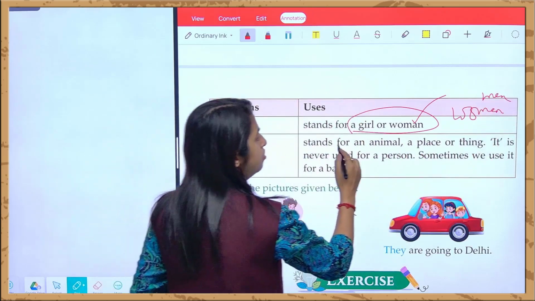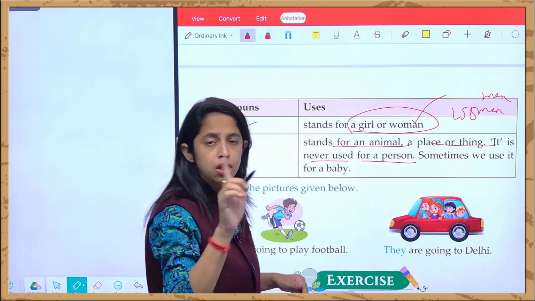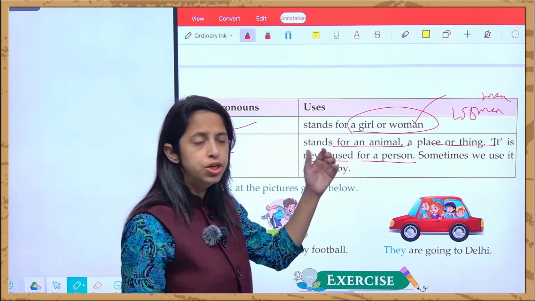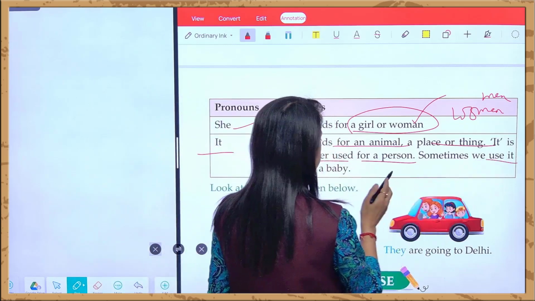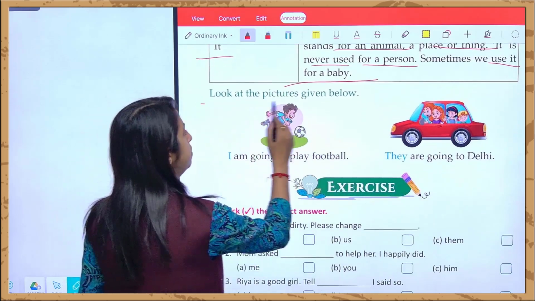It, किसके लिए? It stands for an animal, place or thing. It is never used for a person. कभी भी person के लिए use नहीं होगा because ये object और non living के लिए होता है. Sometimes we use it for a baby. कभी कभी हम baby के लिए use करते हैं. So you can look at the pictures which are given below.